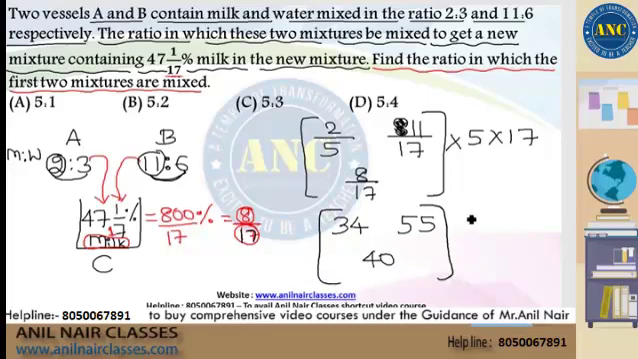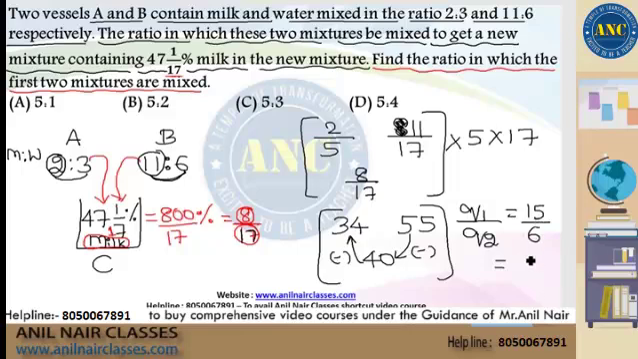In what ratio are they mixed is the question. Q1 by Q2 is nothing but P2 minus P divided by P minus P1. That is 55 minus 40, which is 15, divided by 40 minus 34, which is 6. Again you can simplify further: 15 is 3 into 5 and 6 is 3 into 2. The answer for this question is 5:2. I hope the idea is very clear to you.